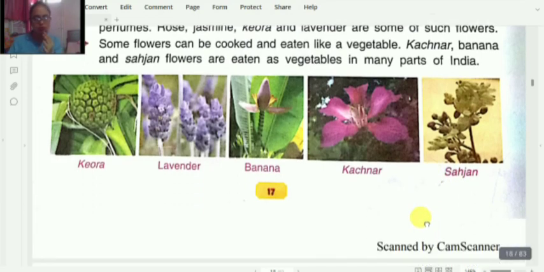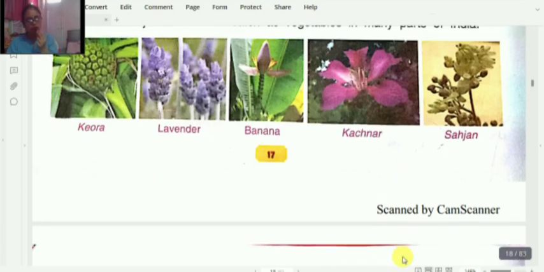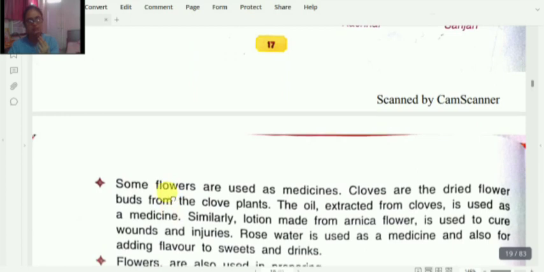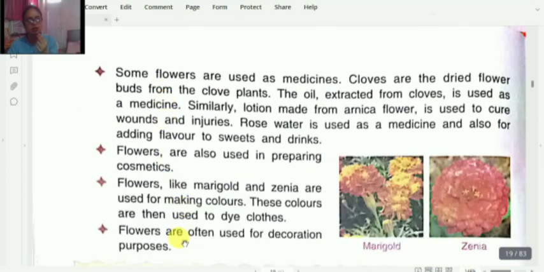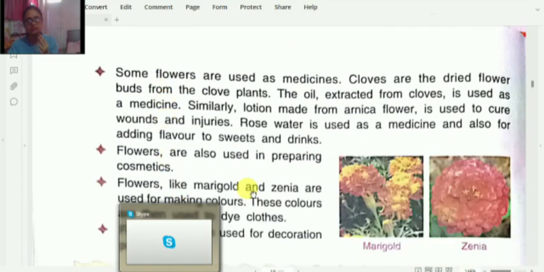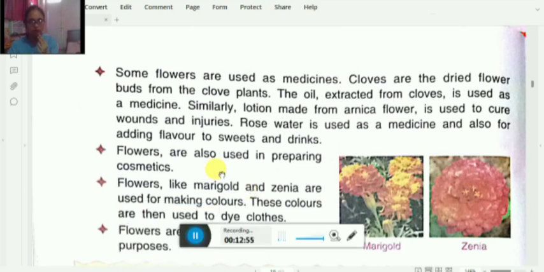So let's go through the next use of flowers. Some flowers are used as medicines. Yes, children, many herbal medicines are made with the help of flowers, and they are very, very useful. Cloves, you know, cloves are dried flower buds from the clove plants.